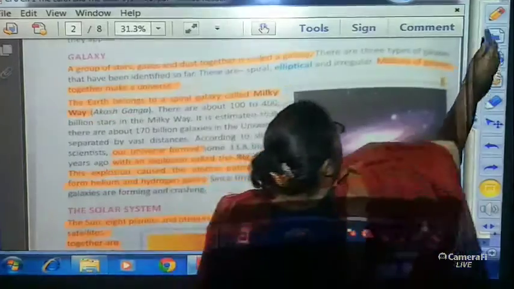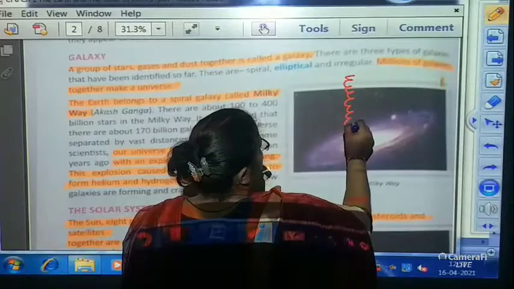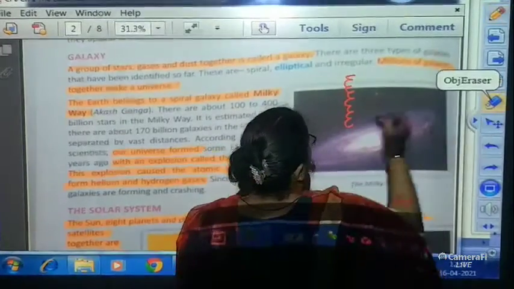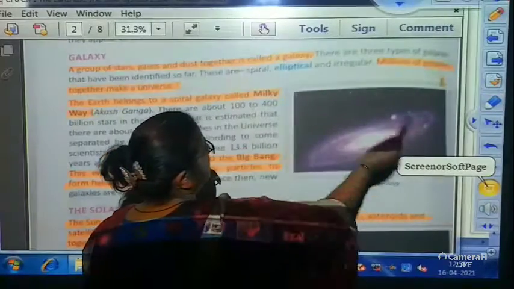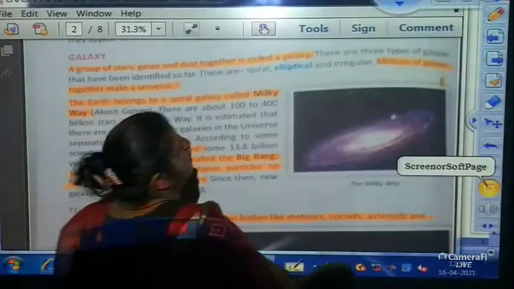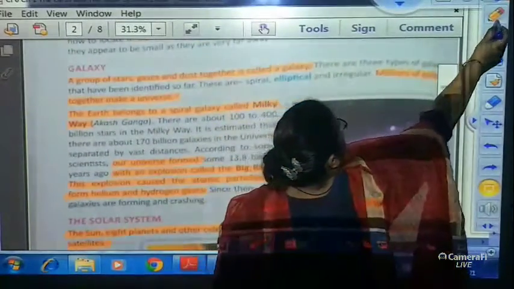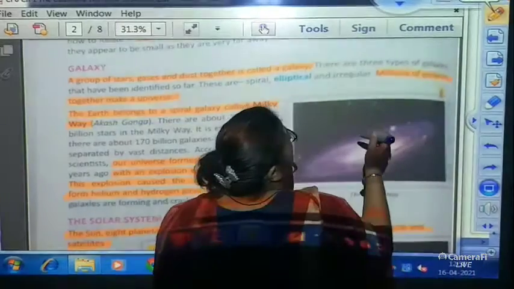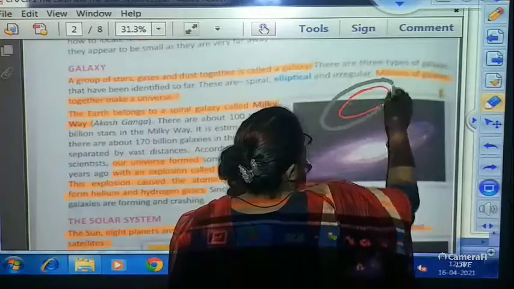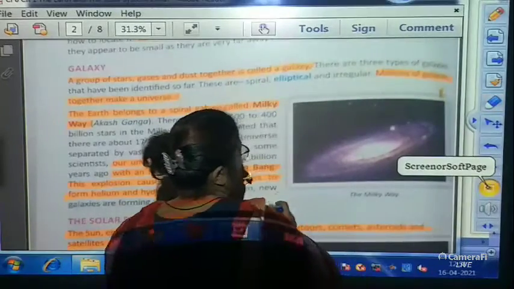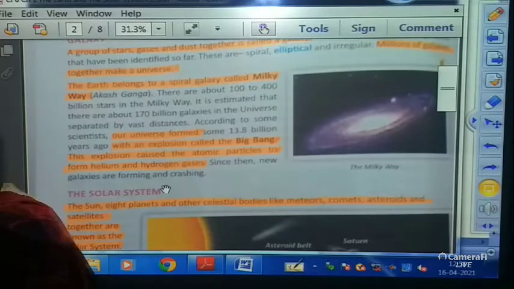Children, I would like to show you a spiral that is like this. This is spiral. Okay. And elliptical is this way. It's like an oval shape. Like this. Okay. Now let's get back.